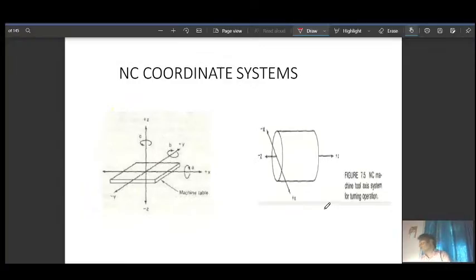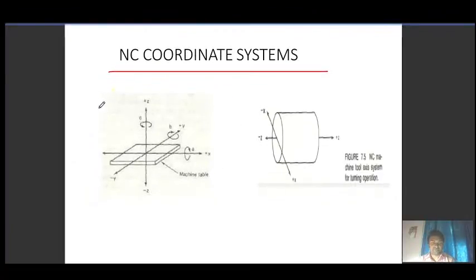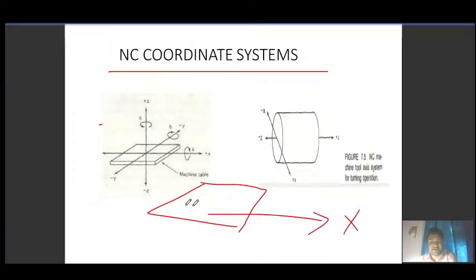So, ANSI coordinate system. We have this Cartesian coordinate system, which we generally use for a three-dimensional part. Generally parts are three-dimensional, but if the part is rectangular in nature, we will have this kind of coordinate system where the horizontal plane has this direction x and this direction y.